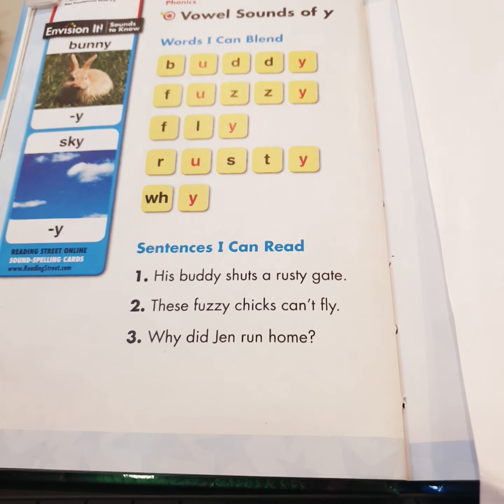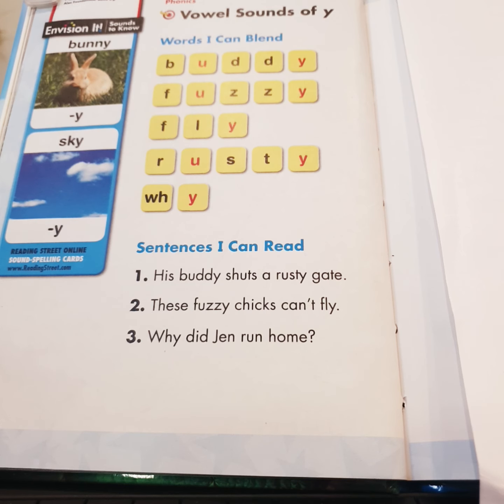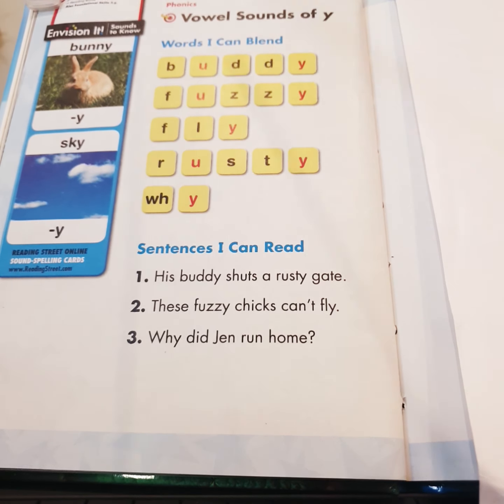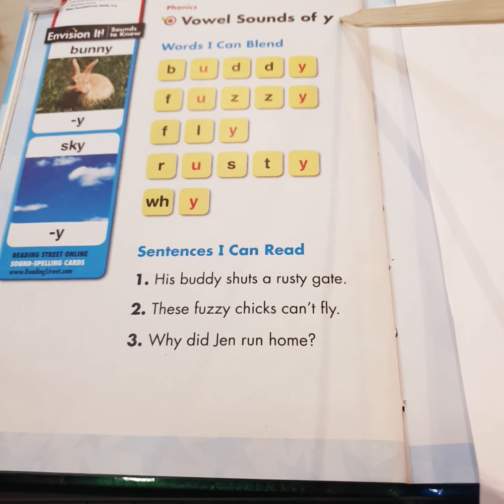Today we will start, inshallah, with our book Reading Street 1.3, and I want you to open on page 16. Page 16. We will talk about vowel sounds of Y. Vowel sounds of Y. What do we mean by that?